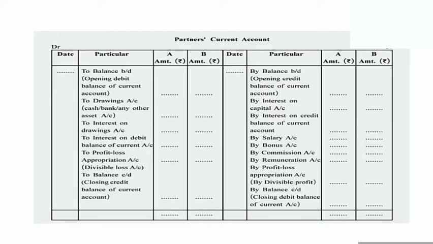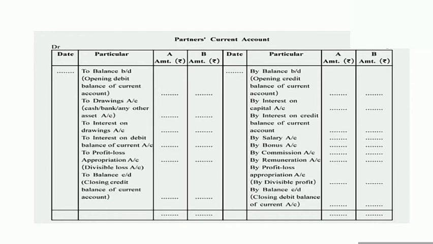Next one is interest on capital. Same as we have learned in the specimen of partner's capital account, if any interest is paid by the firm to the partners, then it will be recorded on the credit side of partner's current account in the column of partners A and B. After that, interest on credit balance of partner's current account: A's interest in the column of A and B's interest in the column of B.